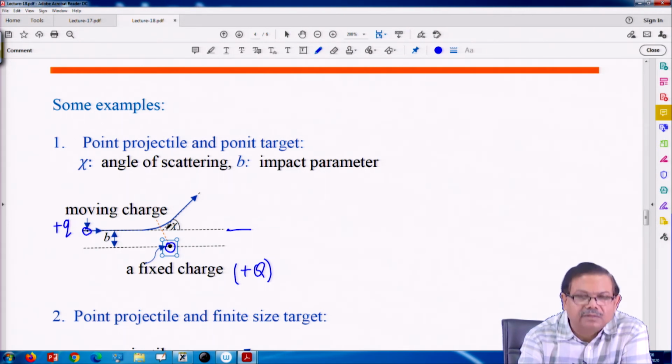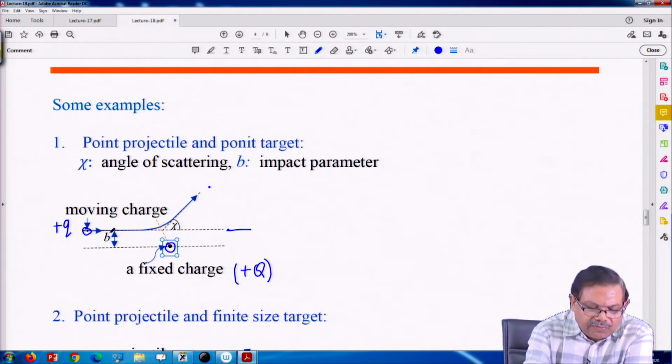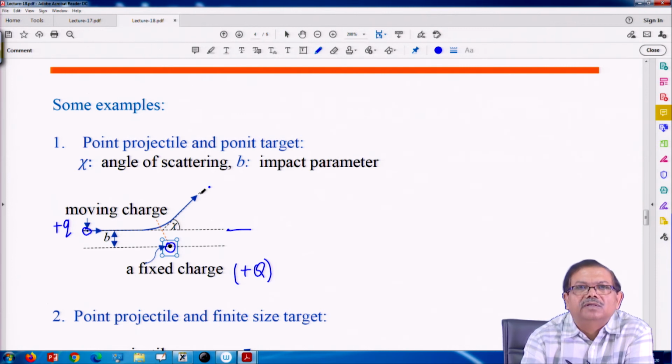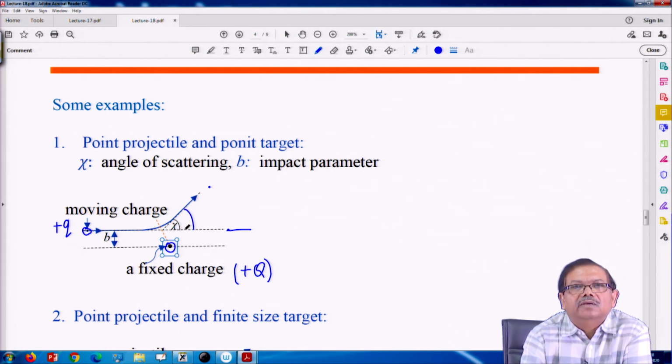So, that straight line, the asymptotic line, makes an angle chi with its initial direction. So, before its deviation there was a direction, and long time after so called collision there is a direction. So, this angle, that is what is called angle of scattering.